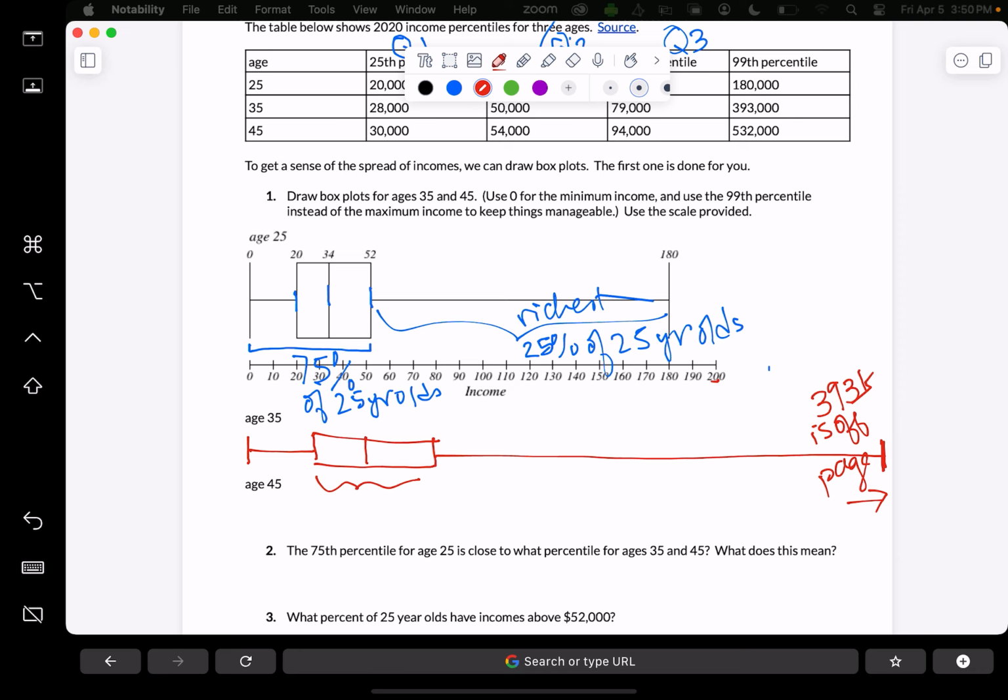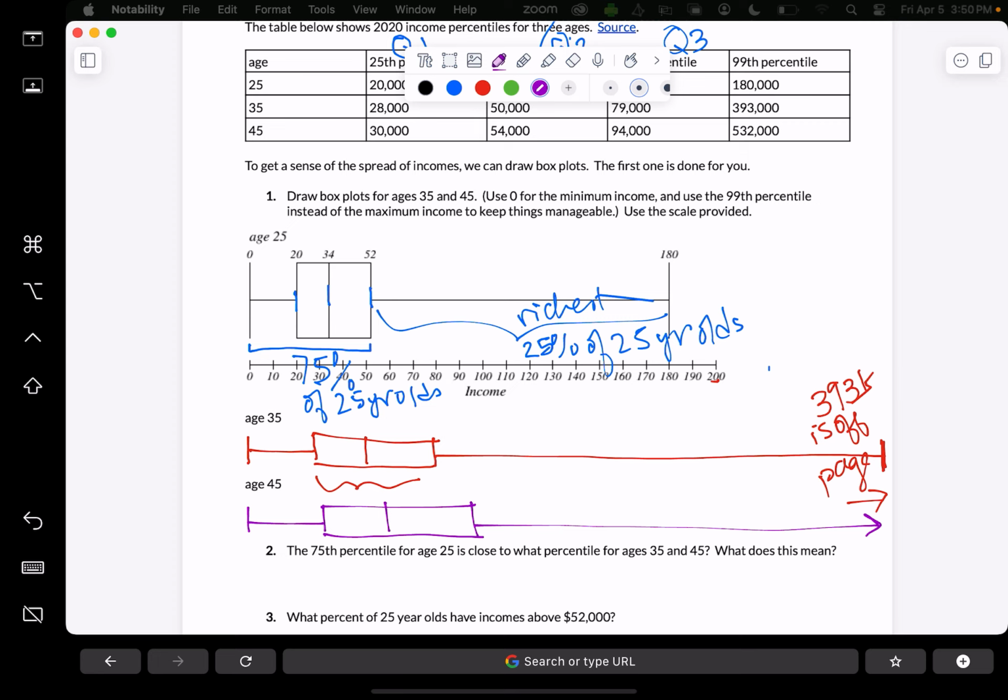And then for age 45, minimum 0, 30,000, 54,000, 94,000. There's my box. And then again, we are way off the page on that end, but there's our box plot.